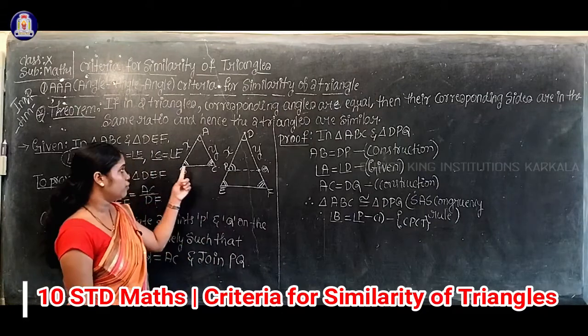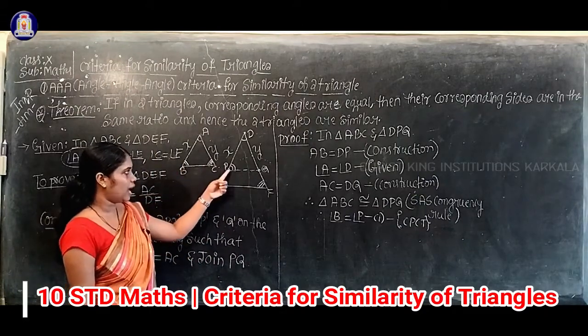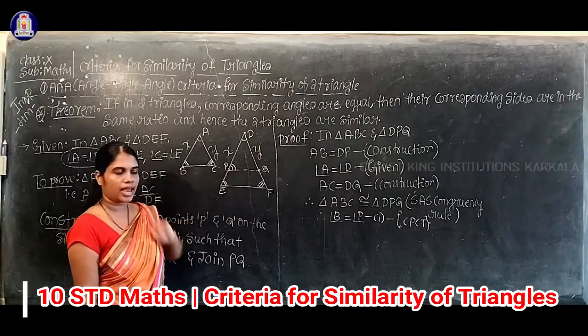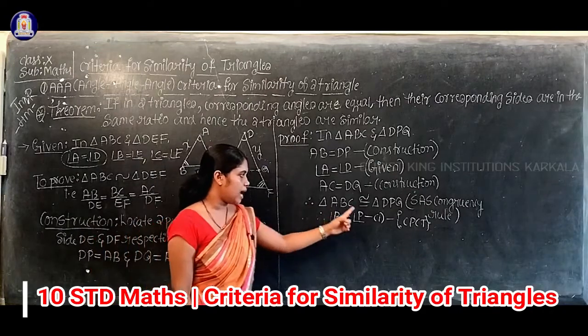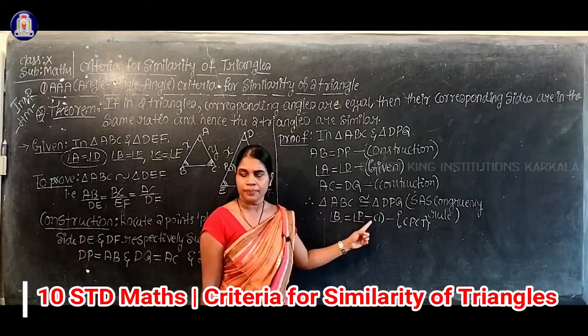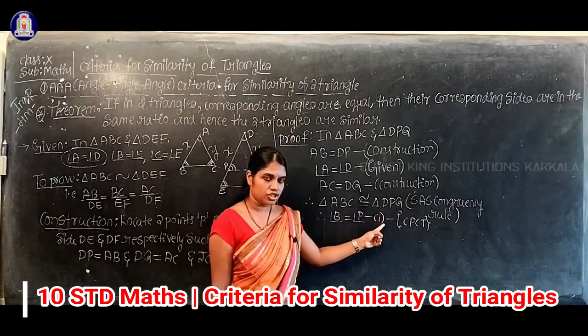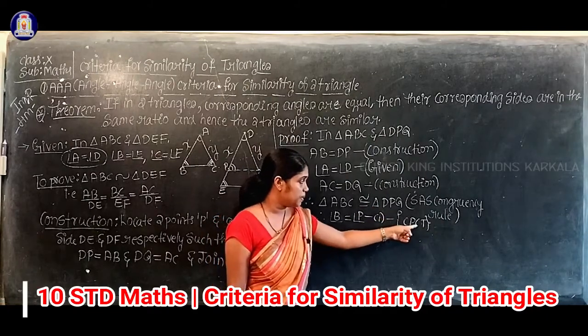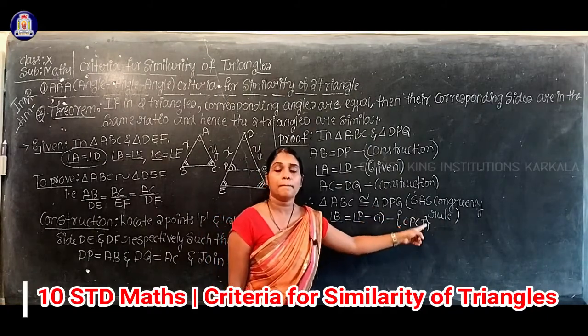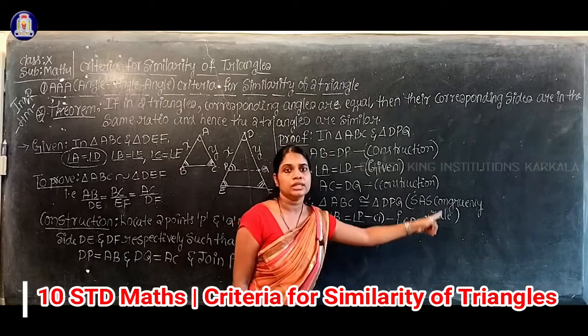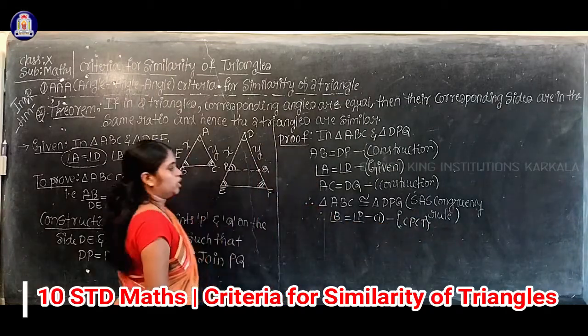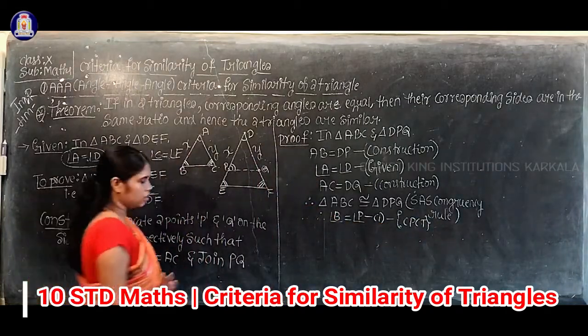So for angle B, angle P is the corresponding angle. I will consider it as equation number 1. What is the reason? CPCT, corresponding parts of congruent triangles.